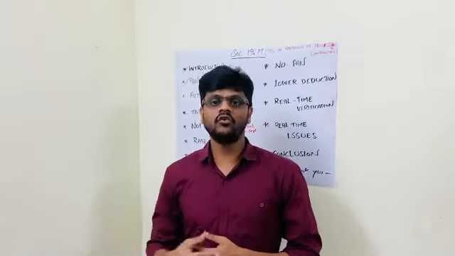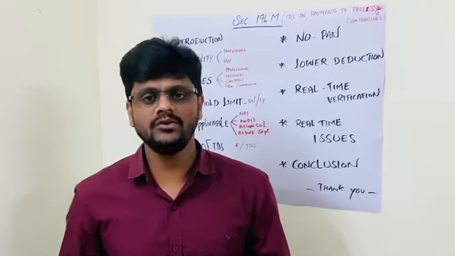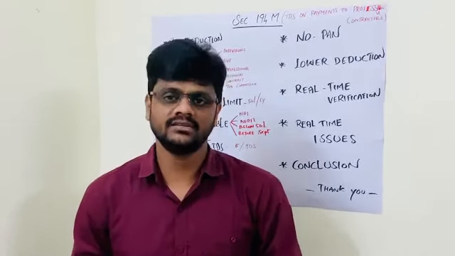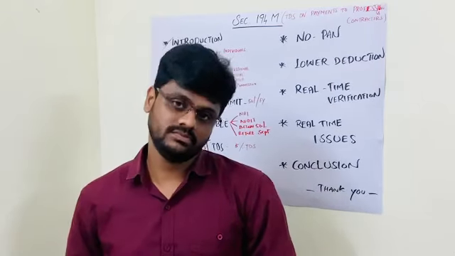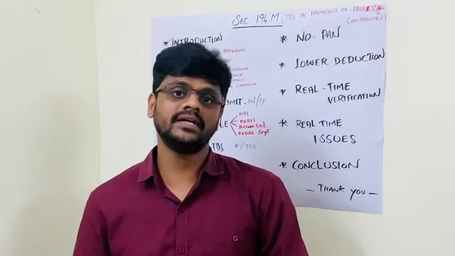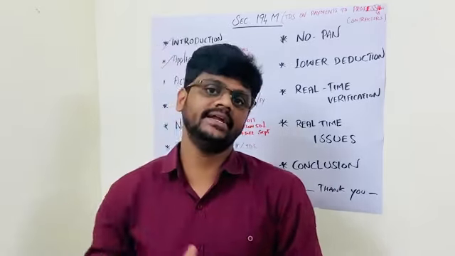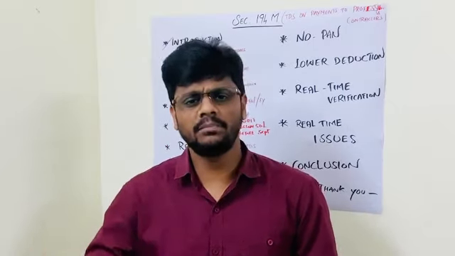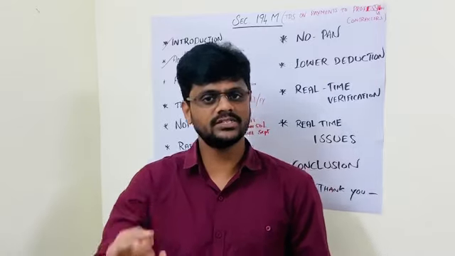Then we have to go further, to the threshold limit. Everyone knows that 194C is applicable based on a threshold. If any service provider raises an invoice of more than 30,000 rupees, then we will be deducting TDS of 1% or 2%. If it is individual or HUF, it is 1%.